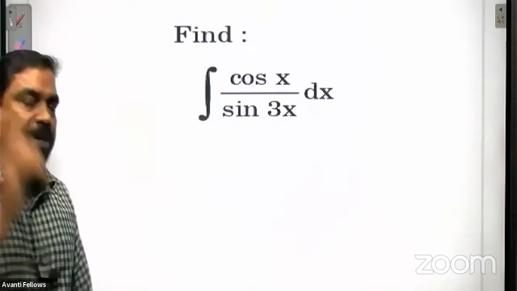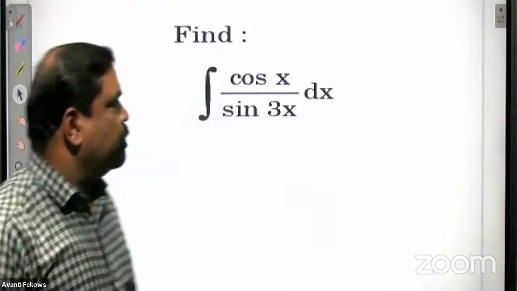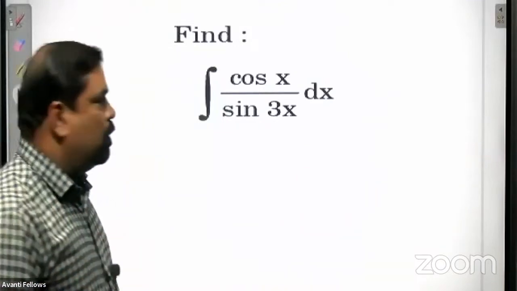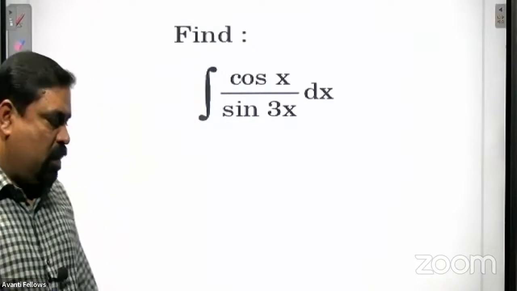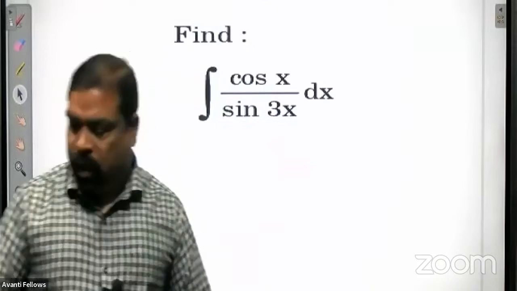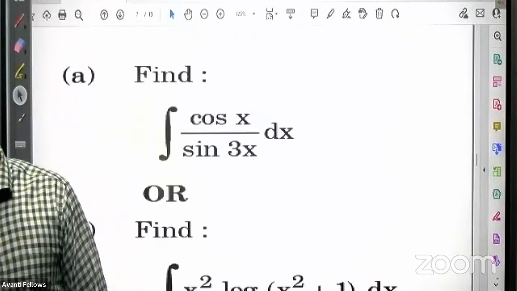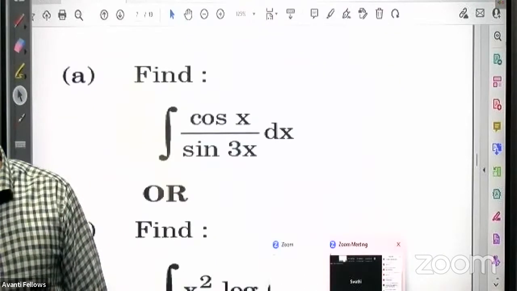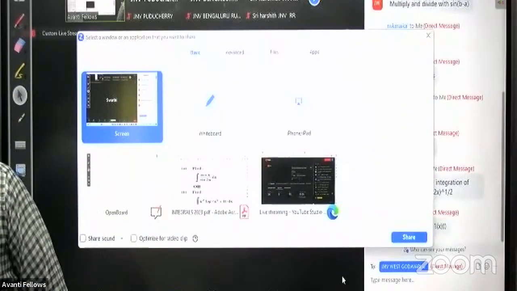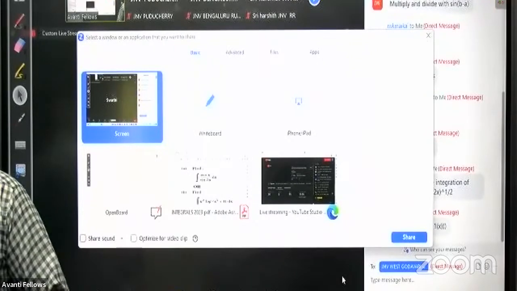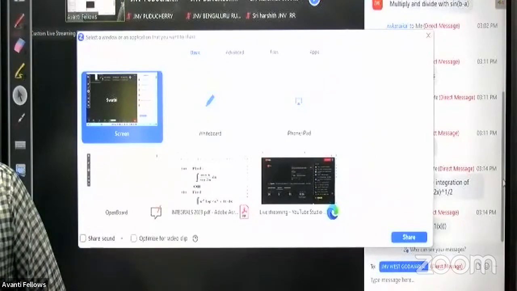Cos x by sine 3x dx. Another last year question. Cos x upon sine 3x dx. Any idea? Some of you may be knowing the method actually. So you can tell me the answer. You can put it in the chat box. Any suggestion?